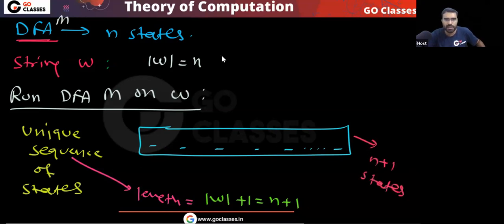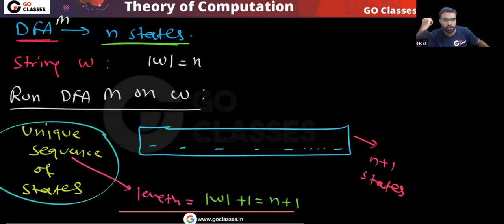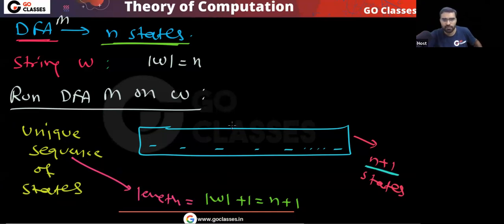So you tell me, can I guarantee that at least one state will repeat at least 2 times? A simple point. You have a DFA with n states and you have a string of length n. If you run this DFA on this string, you will get a unique sequence of states, with n plus 1 states. Can I guarantee that in this sequence, at least one state will repeat at least 2 times? Simple point, yes or no? Because you only have n states.